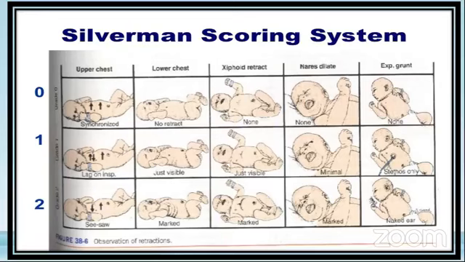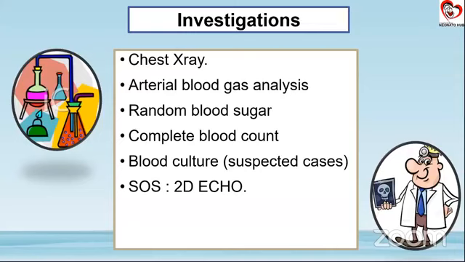Do a chest x-ray whenever a newborn has respiratory distress at birth or otherwise, because of all the possibilities that we looked at. However, in case of RDS, if you are sure that it is a preterm baby and it is completely in that phenotypical range, then we do go ahead with the management, even exogenous surfactant, without waiting for the x-rays. But yes, chest x-ray is mandatory before giving your surfactant, and roughly around 6 hours after giving surfactant, unless there is a deterioration of the baby in between, and you need to repeat the x-ray or the blood gas to look whether a second dose of surfactant is needed.